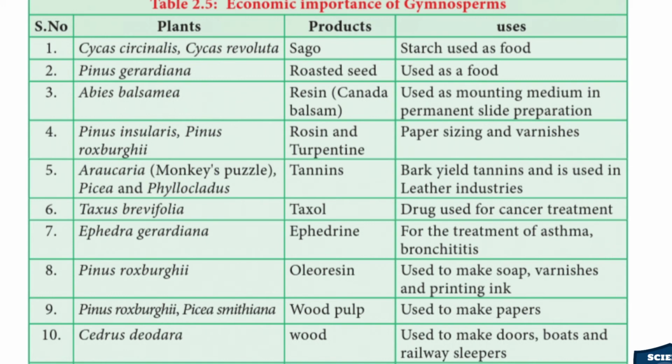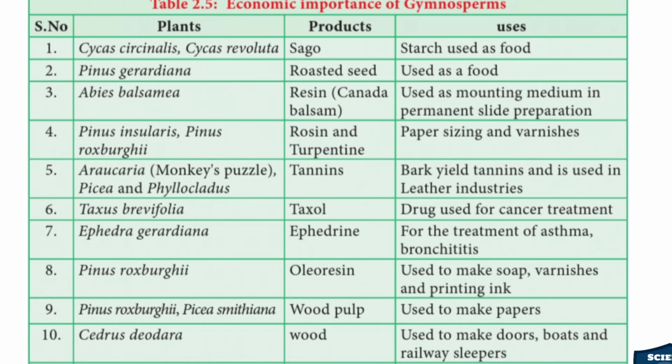Pinus gerardiana: the roasted seeds are used as food, like groundnuts and pulses, which can be roasted and eaten. Abies balsamea: resin, Canada balsam, acts as a gum and is used as a mounting medium for permanent slide preparation.